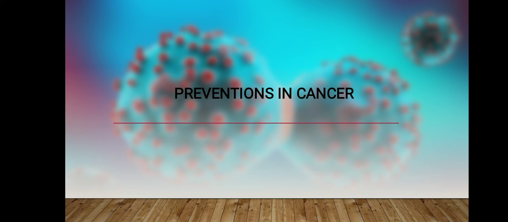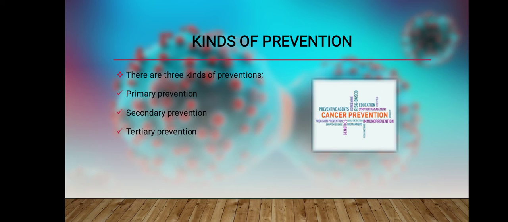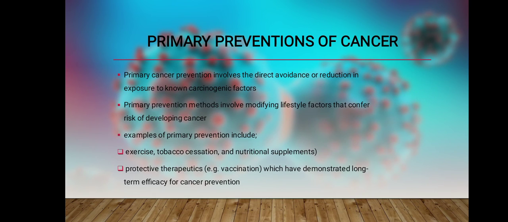So, prevention in cancer has three levels: primary, secondary, and tertiary. Primary is the direct avoidance or reduction of exposure, for example exercise, avoiding tobacco, and nutrition supplements that he or she may take to avoid cancer. Basically, vaccination as well. That is the first step you are taking to cope with cancer.